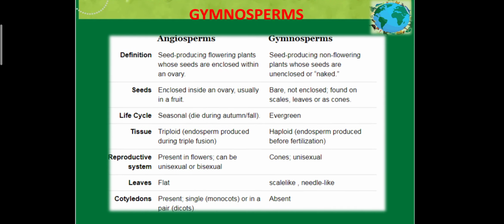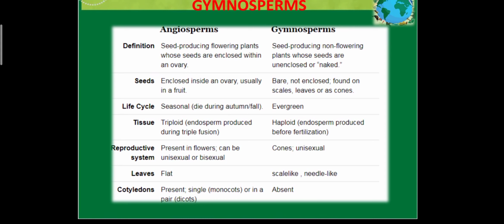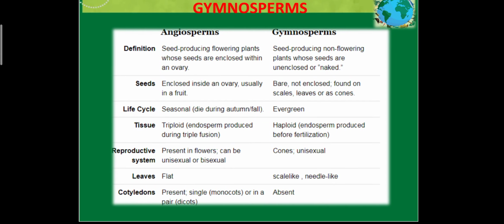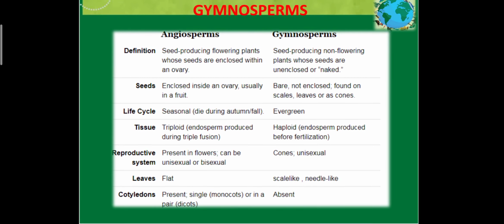Life cycle of angiosperms is seasonal. Gymnosperms are evergreen. Tissues in the angiosperm endosperm are triploid, that means angiosperms produce a triple fused structure, and in gymnosperms it is haploid, that is, before fertilization the endosperm is formed. Reproductive system in angiosperms is present in flowers and can be unisexual or bisexual. Reproductive system in gymnosperms is the cone, and it is unisexual. The leaves of angiosperms are flat, while those of gymnosperms are scaly and needle-like.